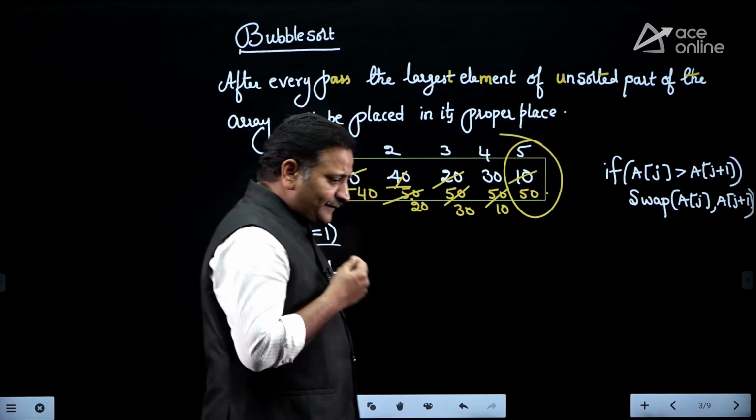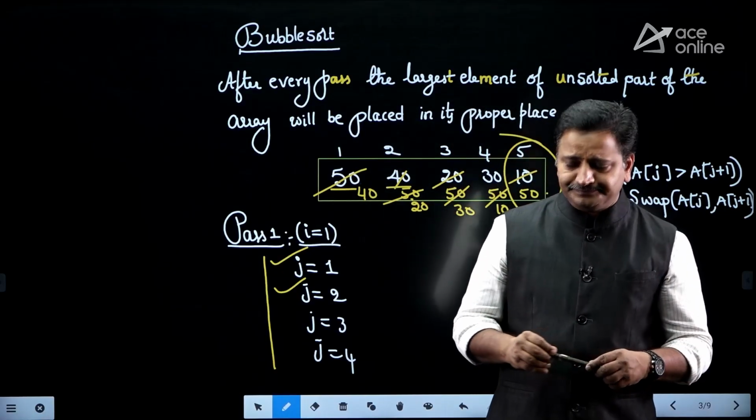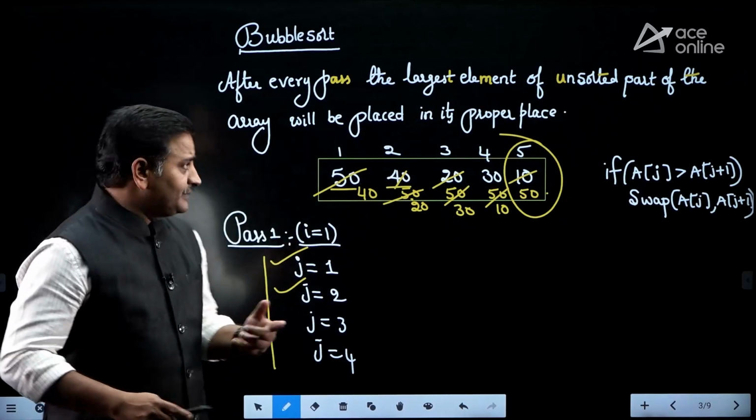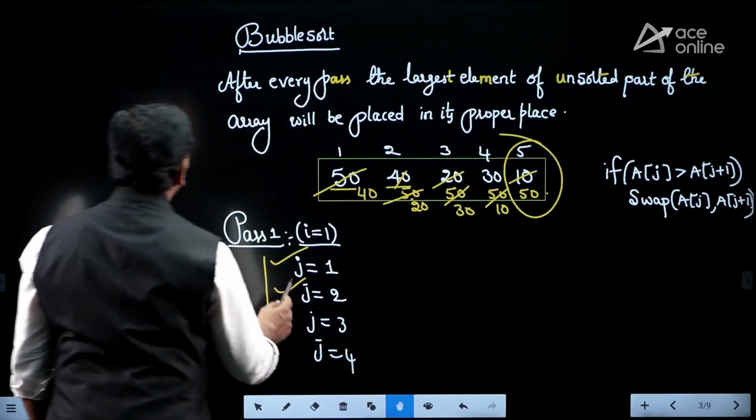Then, from the applications point of view, what type of application will they ask about in bubble sort? Just observe, friends, what type of question will they ask?